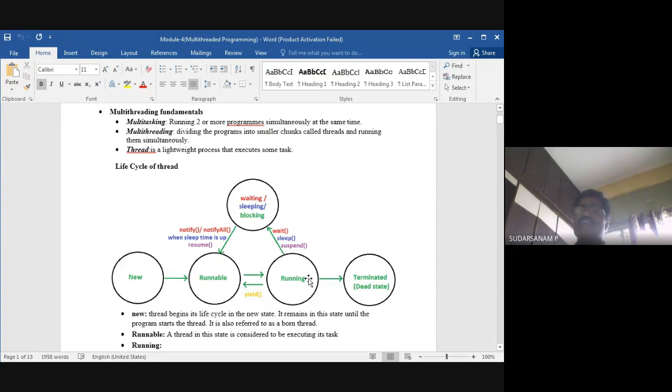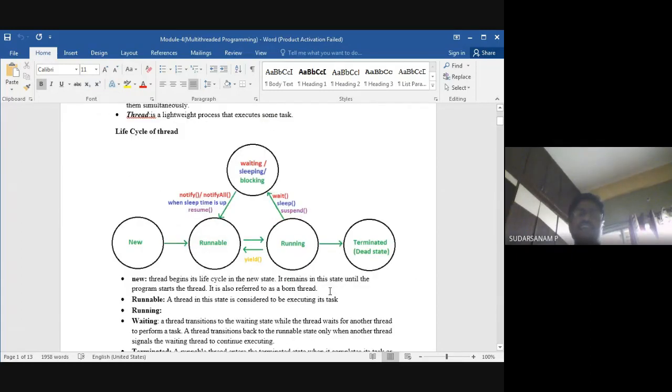When you are executing more than one program, more than one task, or more than one thread at a time, one will be executing and the remaining will be in a waiting state. That is what we call either wait state, sleep state, or suspend state. That is the process in the block diagram. Once it is in this state, you have to either resume or notify, then it will come back here continuously until all the threads complete their execution. It will keep moving in a circle, and then it will terminate.